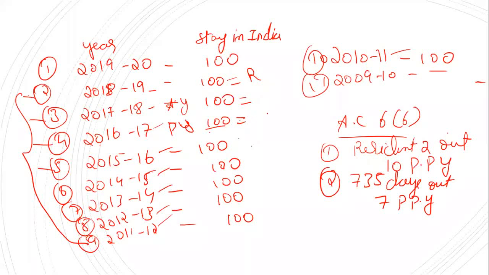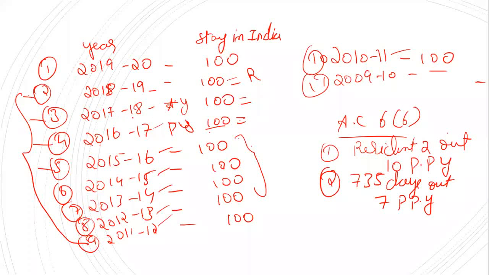So next we have to see the second basic condition. What is the second basic condition? It says 60 days or more. How many days does he stay? 100, which is more than 60 days. So he satisfies that part of the second basic condition. And what is the second part? It says that in the preceding previous years he should have stayed 365 days or more.